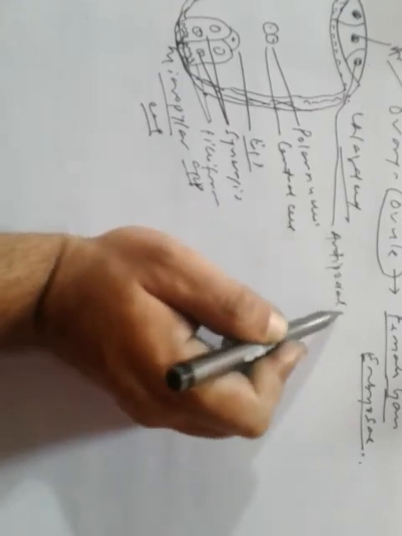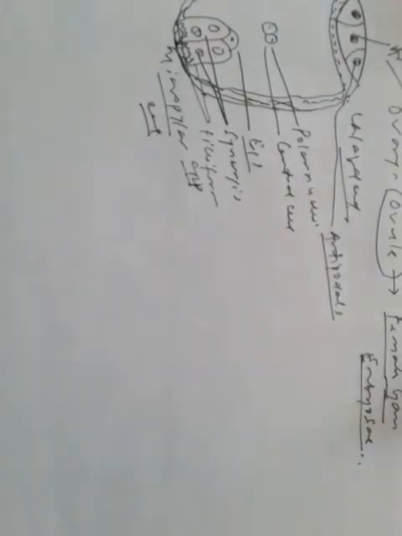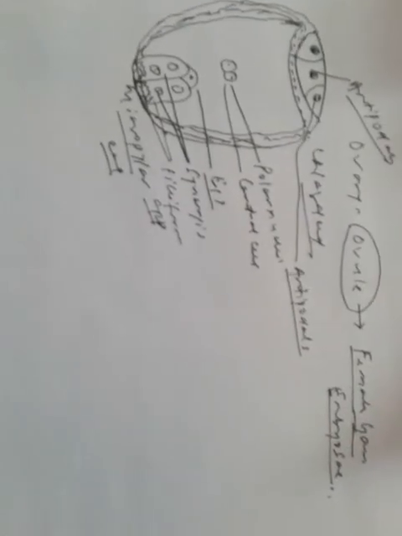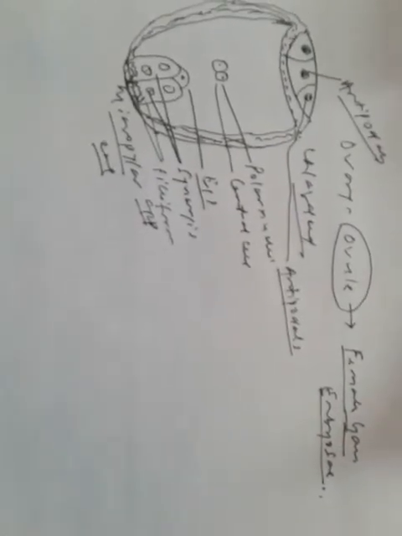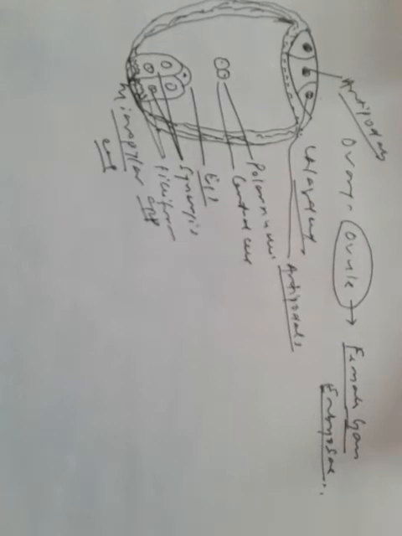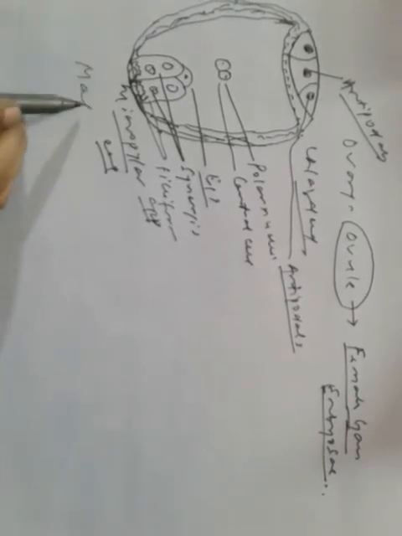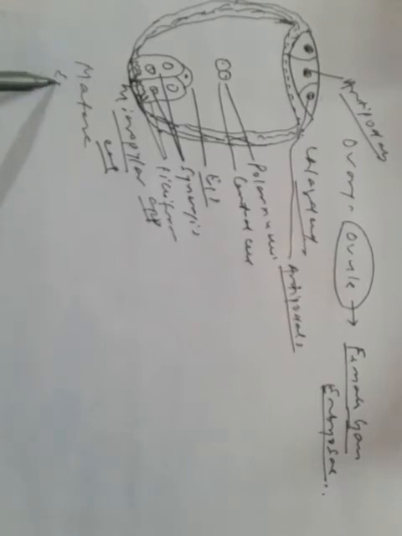I have drawn a tentative figure here to make you understand the whole thing. Now I hope the picture is clear to you. This is a figure of a mature embryo sac.